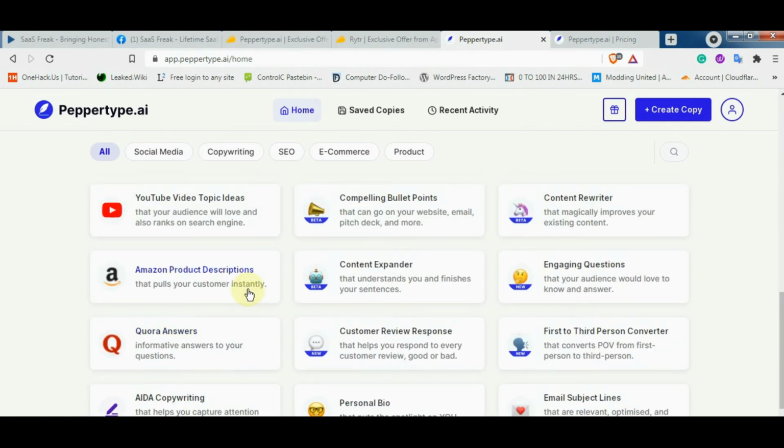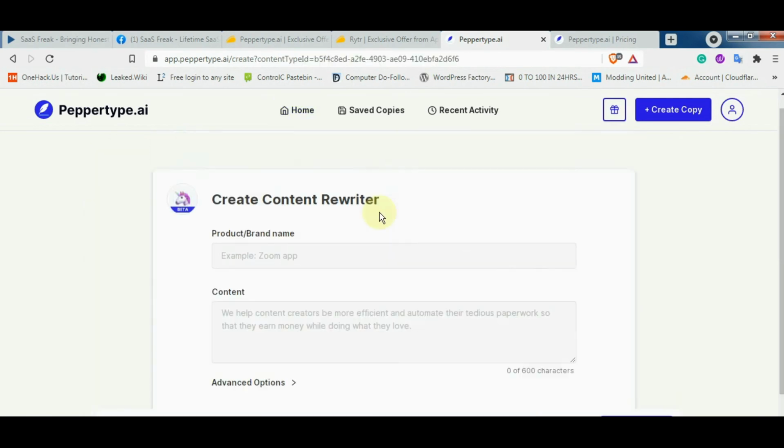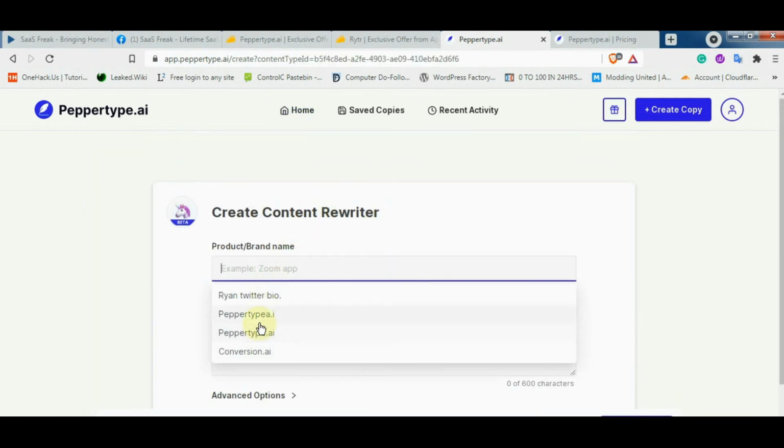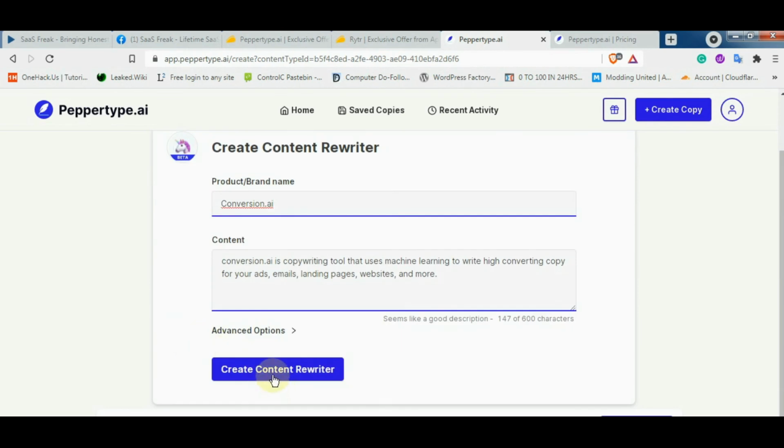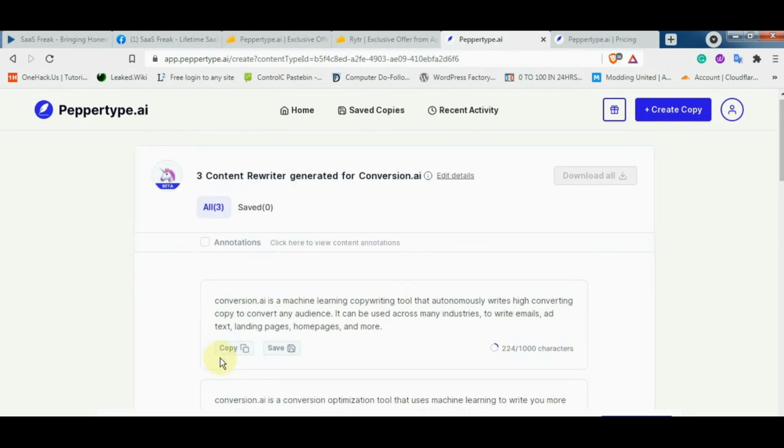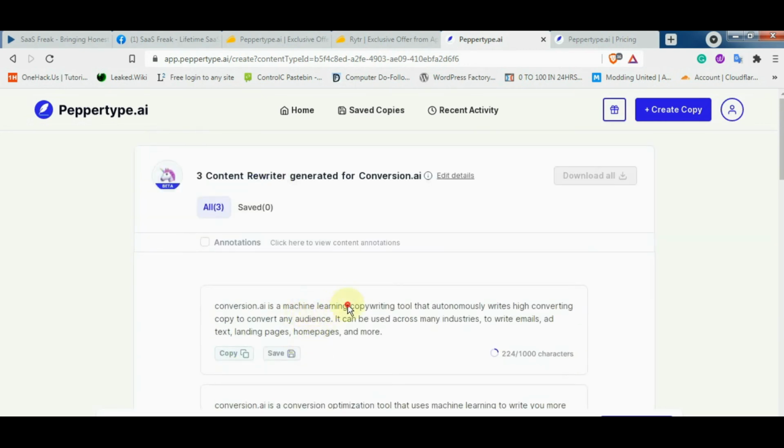So what should we try now? Let's try content rewriter. That's something that won't be much effective for most of us, but let's give it a try. So yeah, Conversion.ai is a machine learning copywriting tool that autonomously writes high converting copy to convert any audience. It can be used across many industries to write emails, text landing pages, home pages, and more. So yeah, just copy it first.